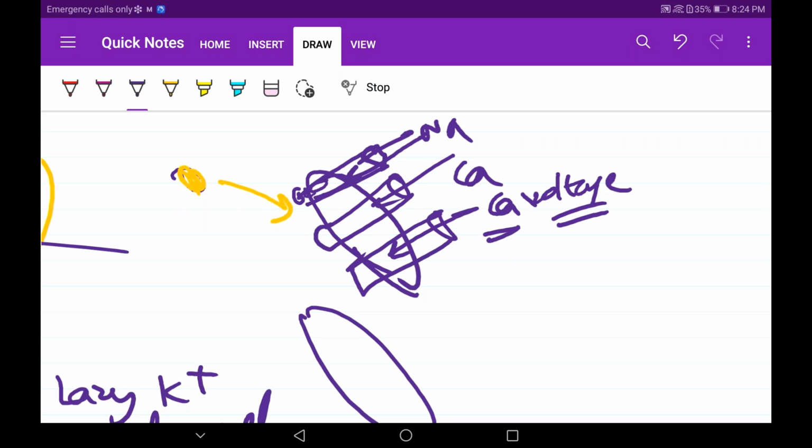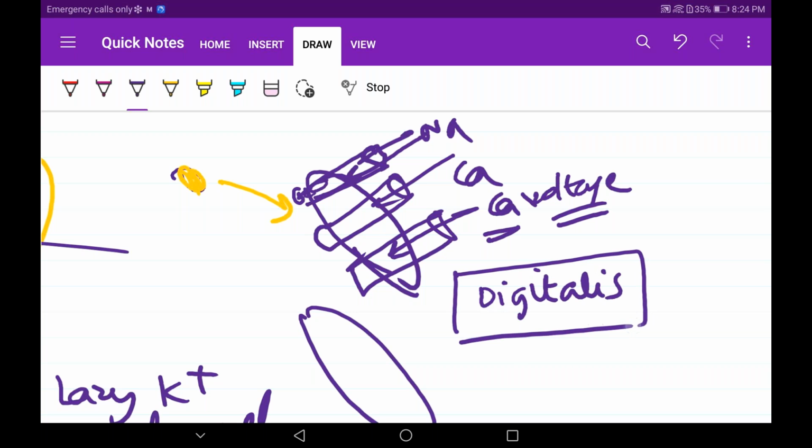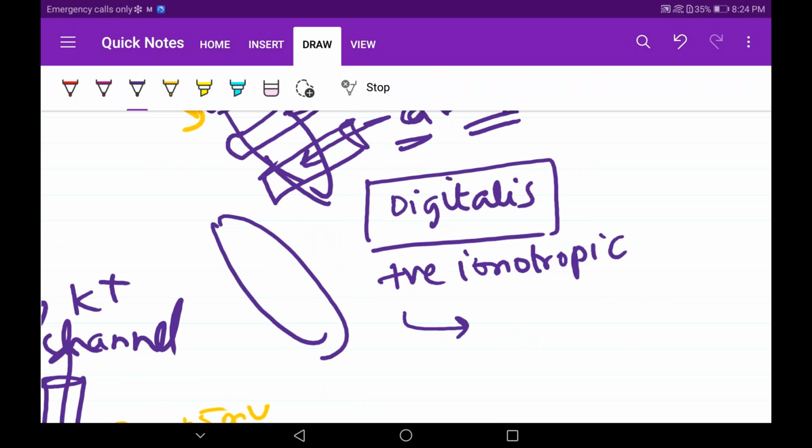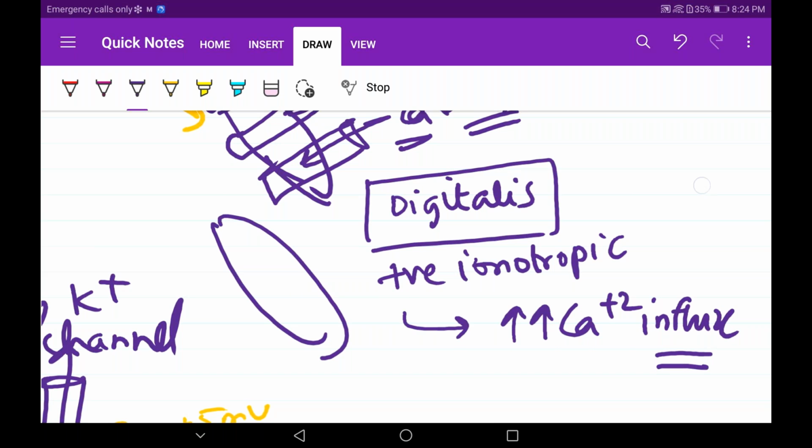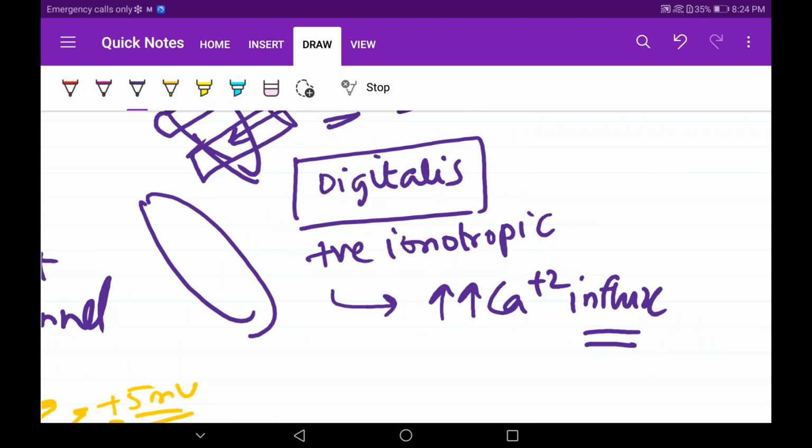One more clinical aspect I would like to add is digoxin, your digitalis. Digitalis is a positive inotropic drug. When do we give digitalis? To increase the force of contraction of the heart. What is its mechanism of action? It causes more calcium entry inside the cell, or you can say it does not allow calcium to get effluxed out of the cell, acting on the sodium calcium exchanger.